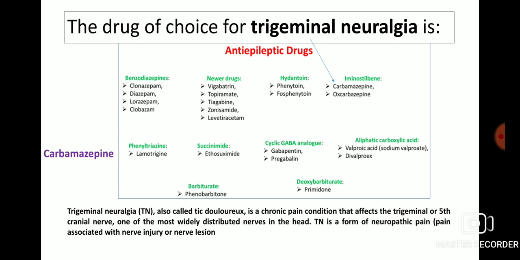Trigeminal neuralgia, also called tic douloureux, is a chronic pain condition that affects the trigeminal or fifth cranial nerve, one of the most widely distributed nerves in the head. Trigeminal neuralgia is a form of neuropathic pain, or pain associated with nerve injury or nerve lesion.